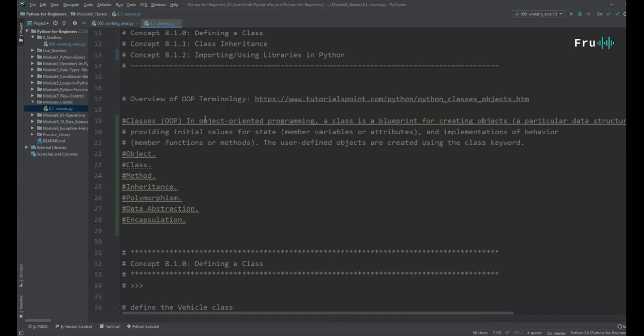So it says, in object-oriented programming, a class is a blueprint for creating objects, right? And in quotes, it says an object is a particular data structure providing initial values for state, member variables or attributes, and implementation of behavior, member functions or methods. User-defined objects are created using the class keyword.